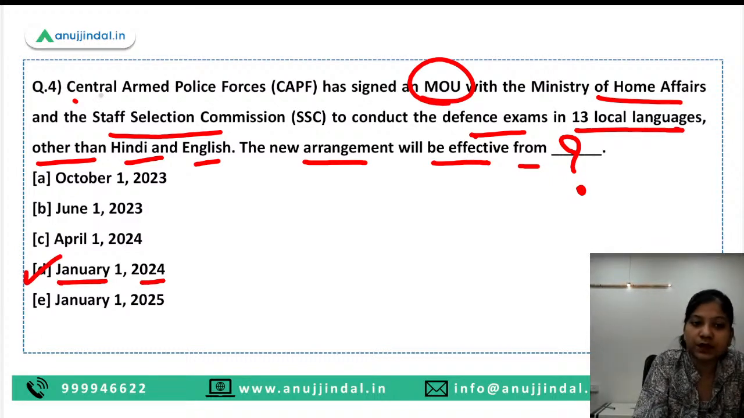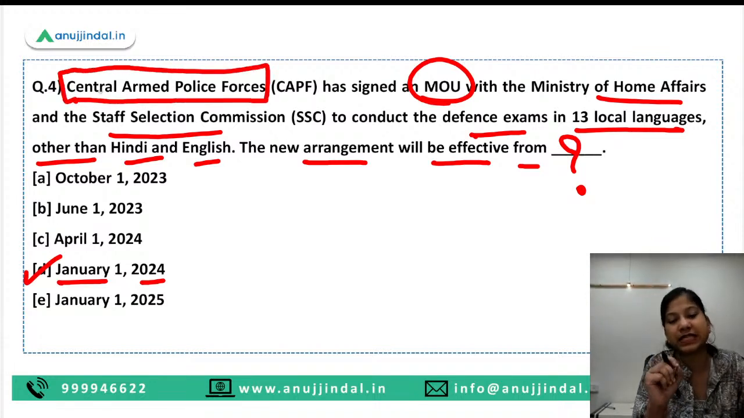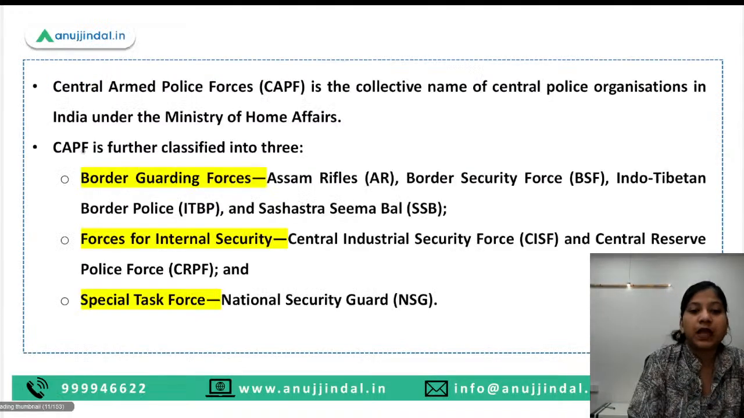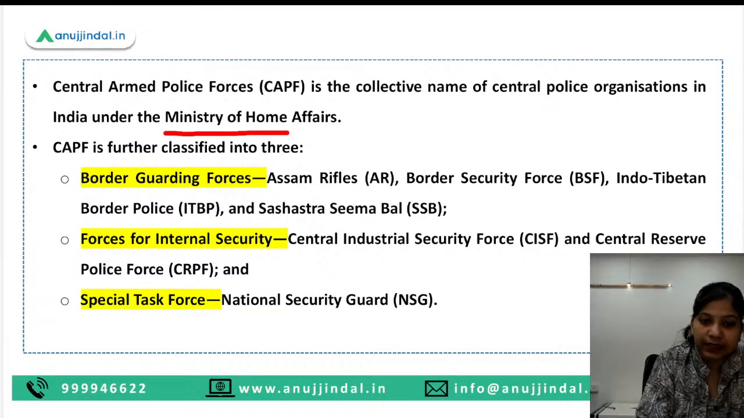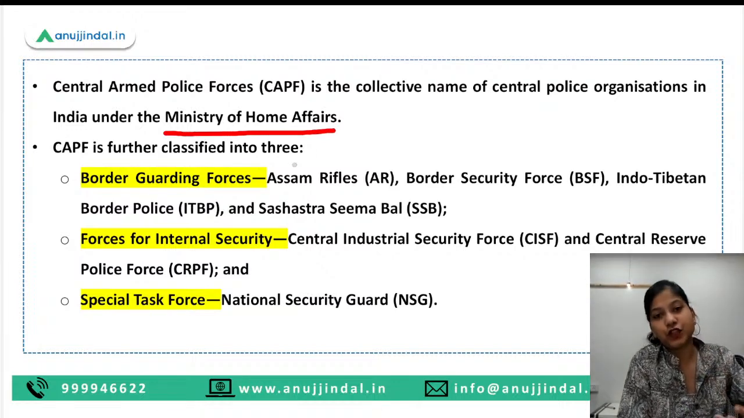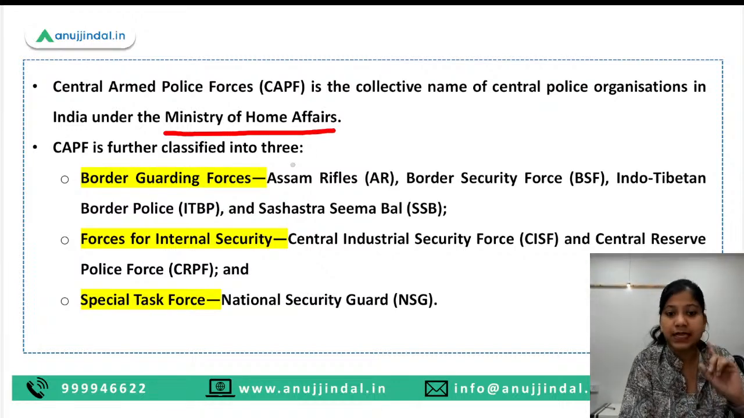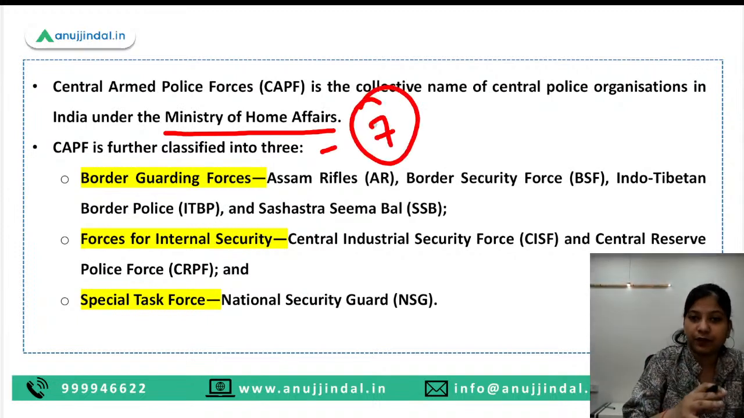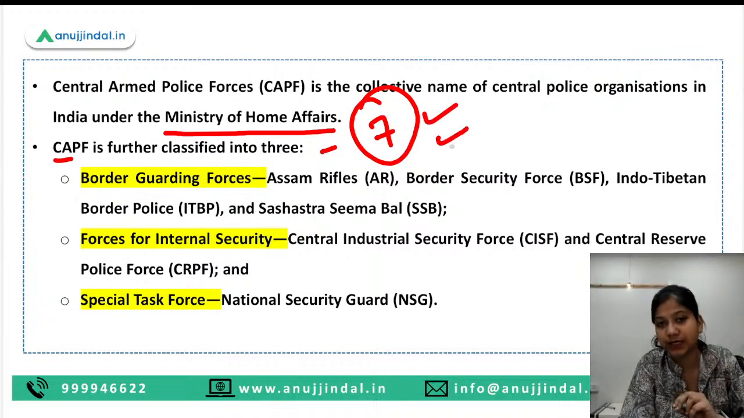Now, apart from this, we are talking about the Central Armed Police Forces, so you must know a basic fact about this particular defense force. The very first fact is that it is operating under the aegis of the Ministry of Home Affairs. Second point is that it has 7 units within itself. So it administers a total of 7 units. And which 7 units are these?